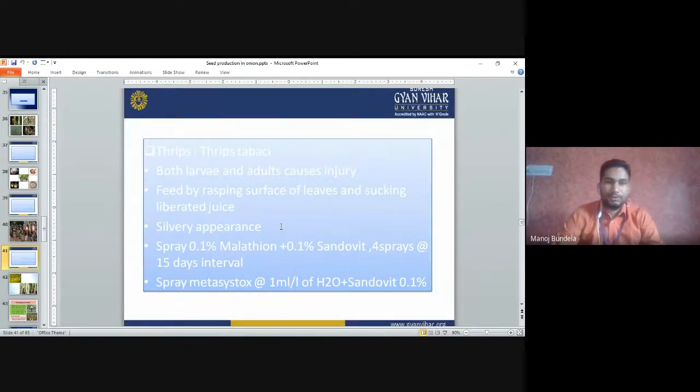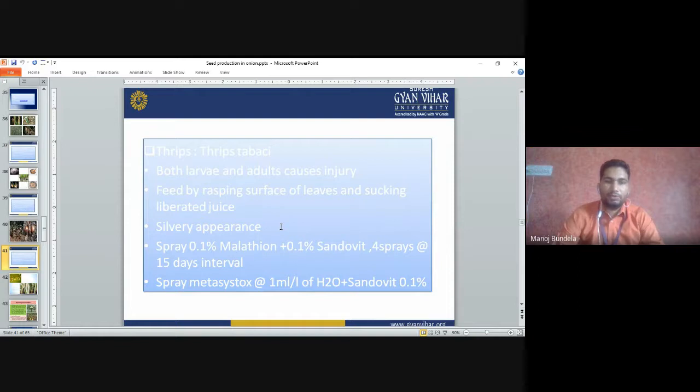Thrips tabaci. Both larvae and adults cause the injury. They feed by rasping the surface of leaves and sucking the liberated juice. The silvery appearance will appear on the leaf. Spray 0.1% malathion, 0.1% sandovit, and 5 sprays at 15 days interval.